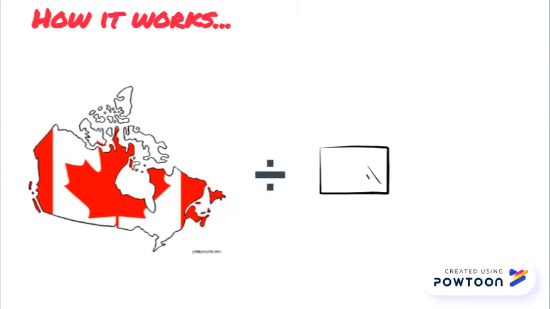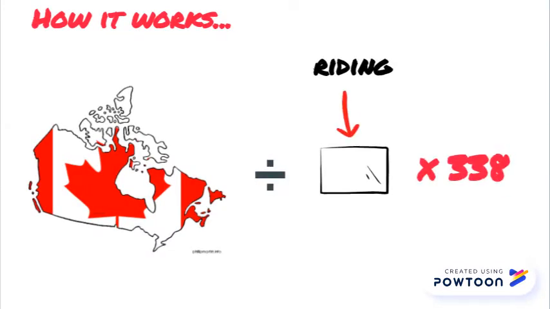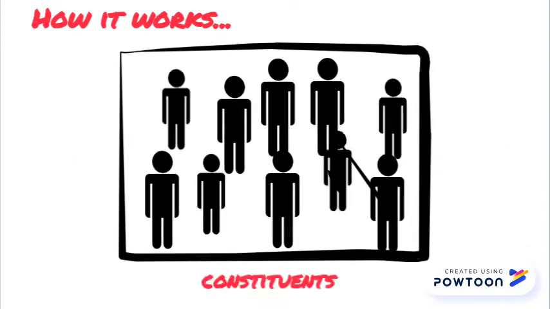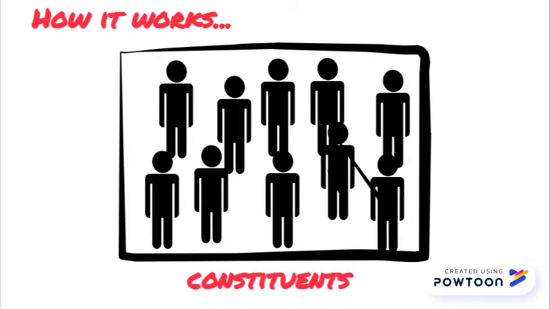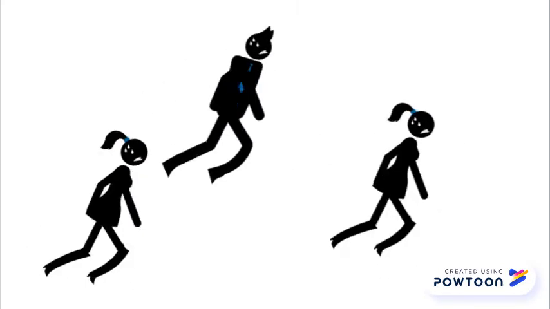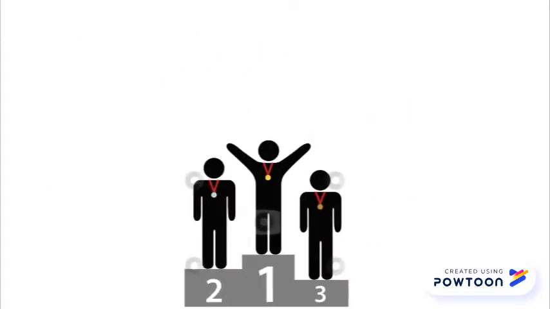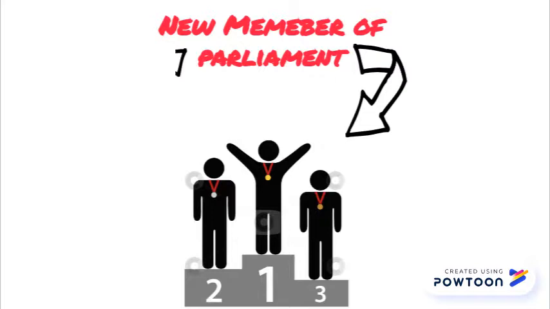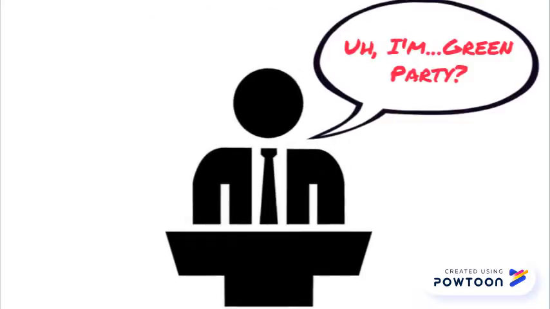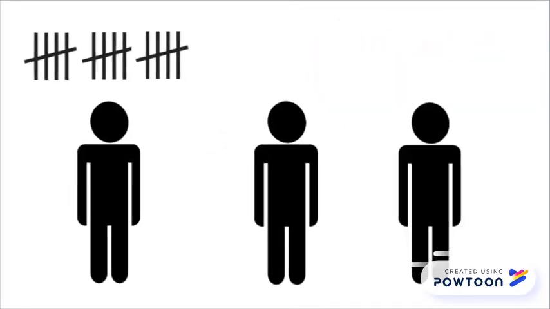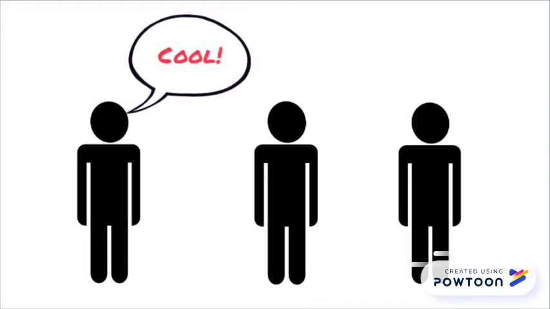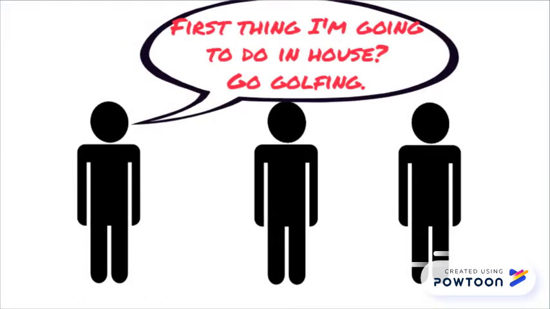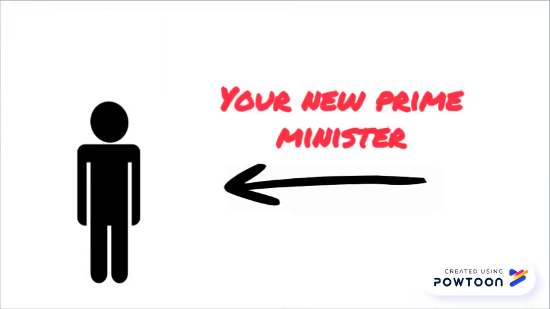The country is divided into 338 areas called ridings, and the people within those ridings are constituents. During an election, candidates compete in each riding to become members of Parliament in the House of Commons. Only one candidate can be voted to become a member in each riding, and they are commonly, but not always, associated with a political party. The candidate with the most votes in their respective riding wins a seat in the House. Whichever political party wins the most ridings forms the government, and the leader of said party becomes the Prime Minister.